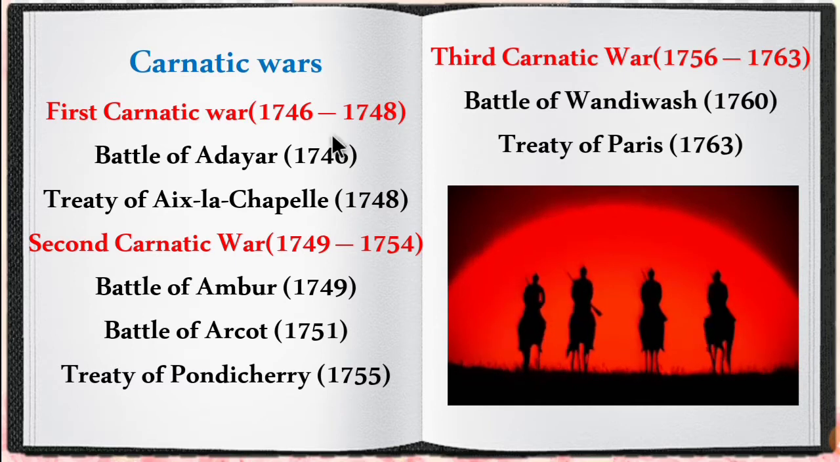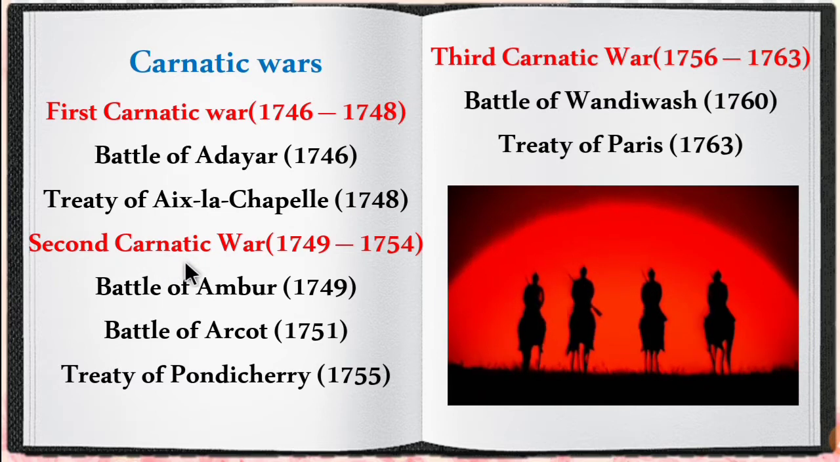The main battle fought was the Battle of Adayar, which was fought in the year 1746. And the war ended with the Treaty of Aix-la-Chapelle, which was signed in 1748. Treaty means an agreement, a legal agreement between the two parties. According to this treaty, the succession war in Austria came to an end.